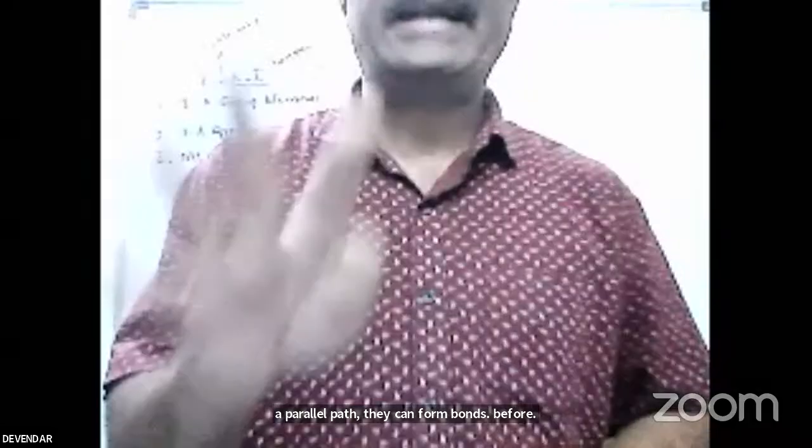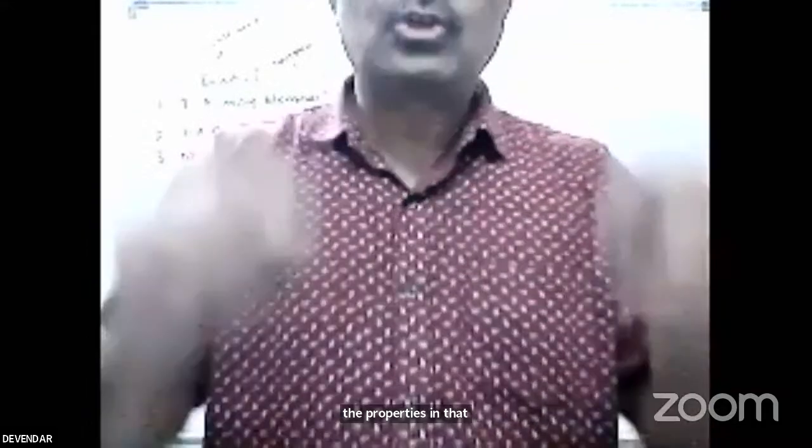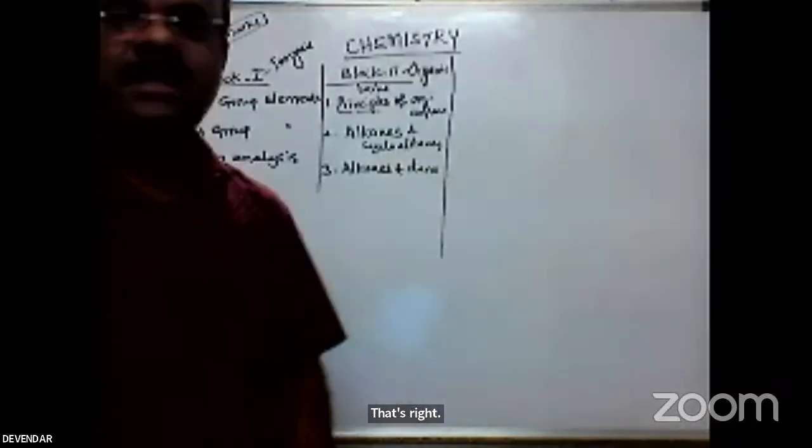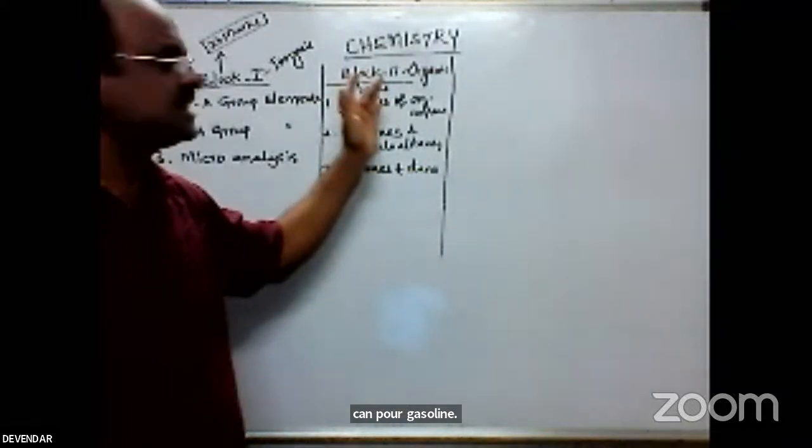This is explained because carbon has the catenation property. Catenation means self-linkage among themselves. This is the property shown in the total periodic table by only one element, carbon. That's why we keep a separate branch of chemistry, organic chemistry. It is an important one. Carbon compounds show the catenation property, and so many organic compounds are prepared every year.